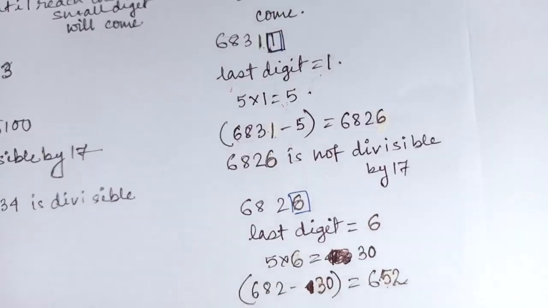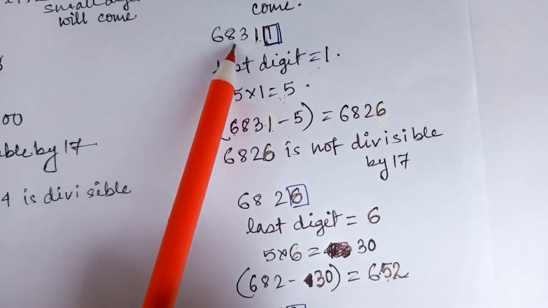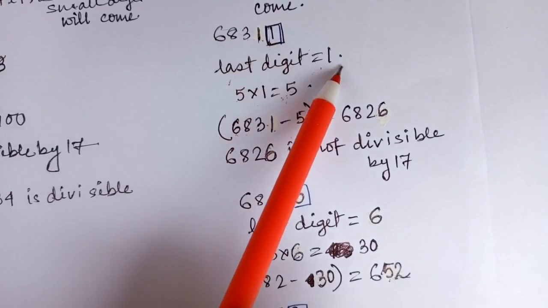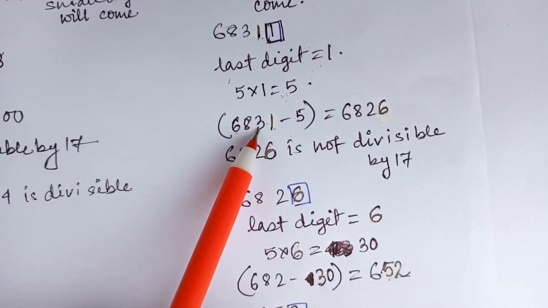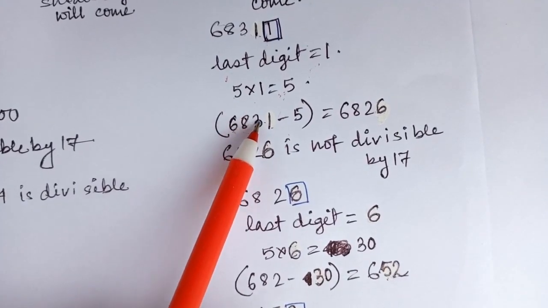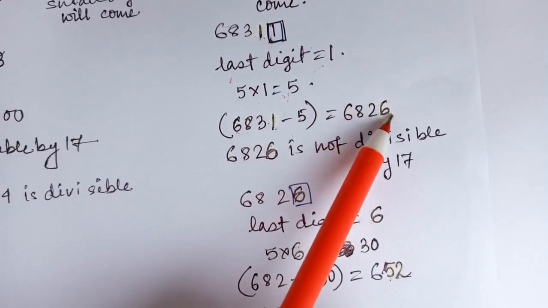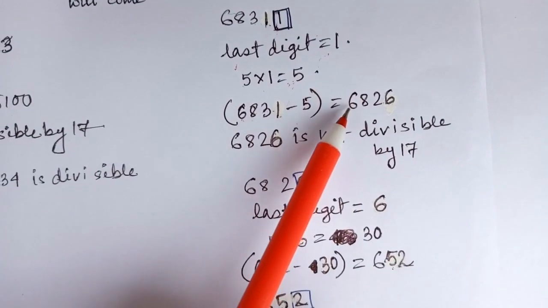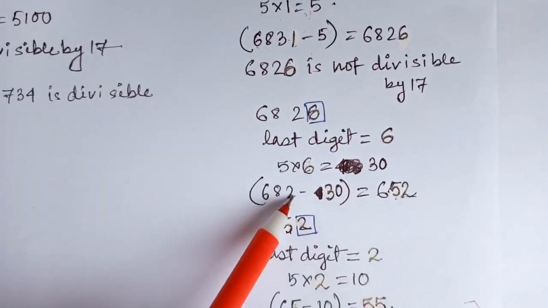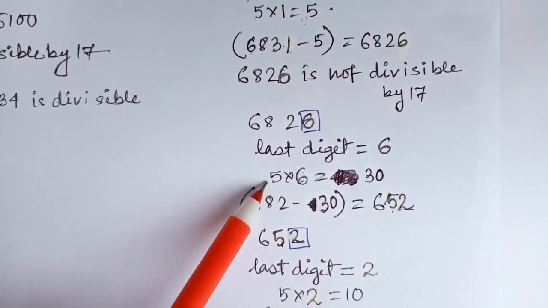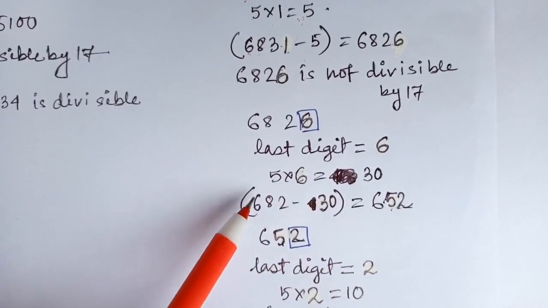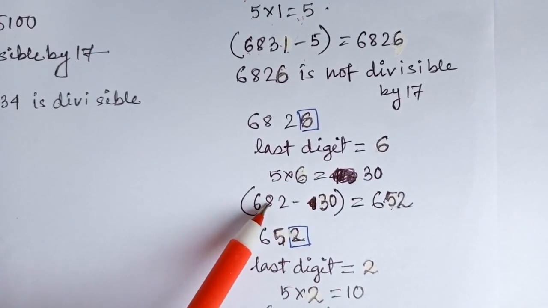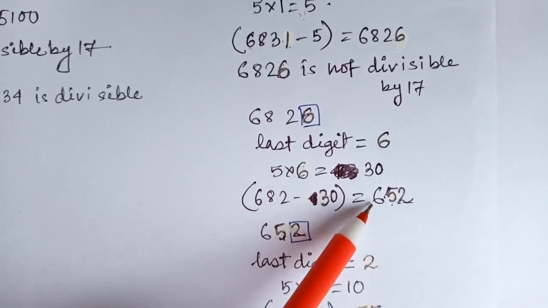So to check that, we have to repeat this process further until a small number comes. Okay. So 68311 has the last digit 1, which is multiplied by 5, and this 5 is subtracted from the rest of the digits, that is 6831, and we get 6826. This 6826 has the last digit 6, which is again multiplied by 5, and we get 30. This 30 is subtracted from the rest of the digits, that is 682, and we get 652.